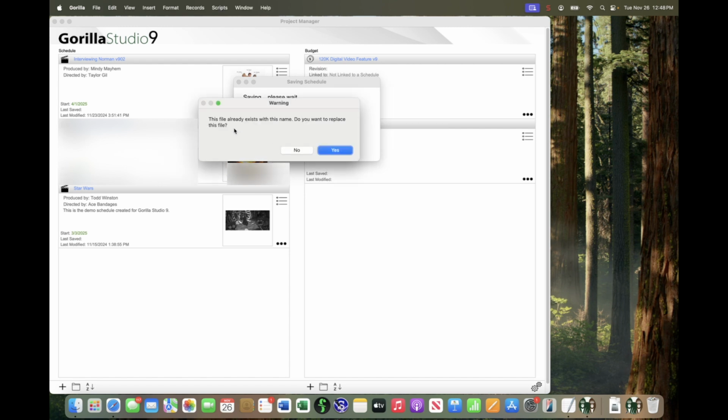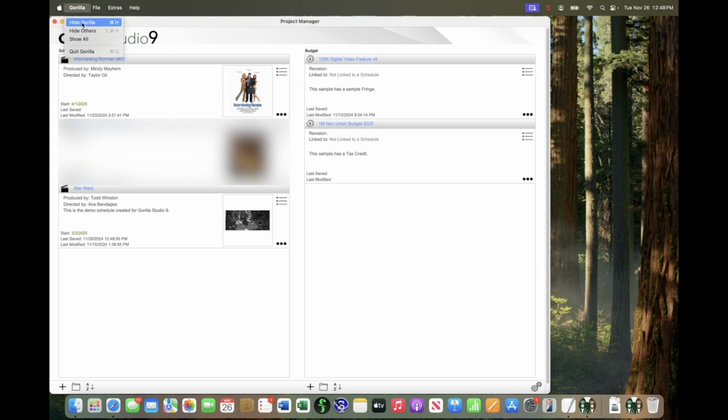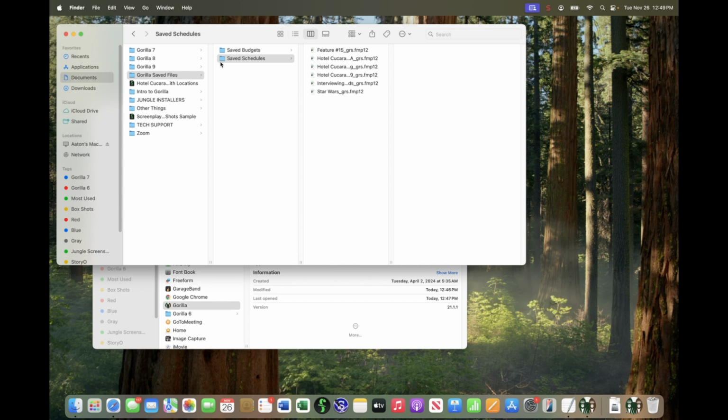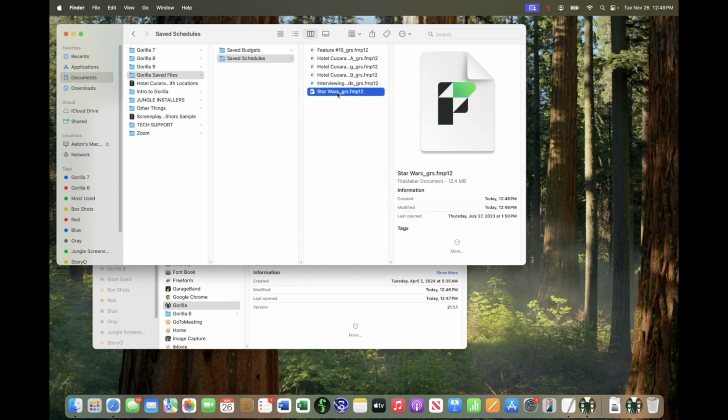Now it says already exists. That's fine. Let's replace it, okay? And I'm going to hide Gorilla real quick, and I'm going to go look at that. Here it is. Okay, and here in the Saved Schedules folder, you're going to see that this Star Wars schedule file is saved. And this happens to be the correct date and time. Today, 12:48. You can see up here, it's 12:49. So that's the file.